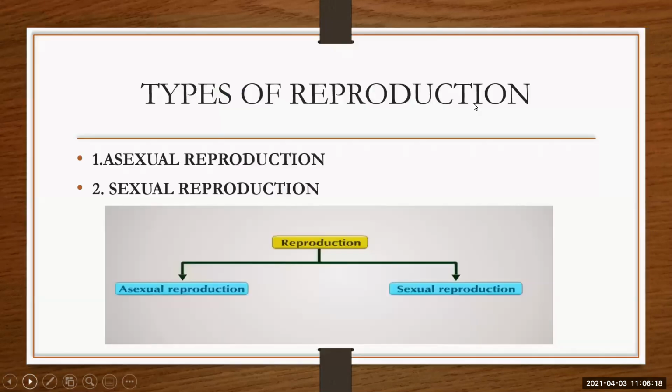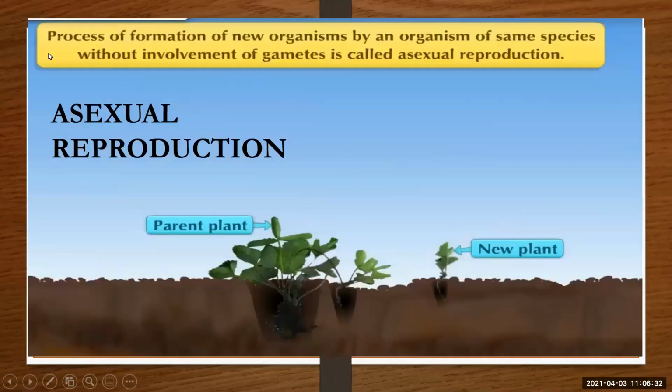Now see types of reproduction. There are two types. One is asexual reproduction and the second is sexual reproduction. Today we are going to talk about asexual reproduction. What is asexual reproduction? The process of formation of a new organism by an organism of the same species without involvement of gametes is called asexual reproduction. It is a uniparental reproduction where you will not find a fusion of gametes. Male gametes and female gametes are absent here. Only one parent cell will give rise to the new offspring.